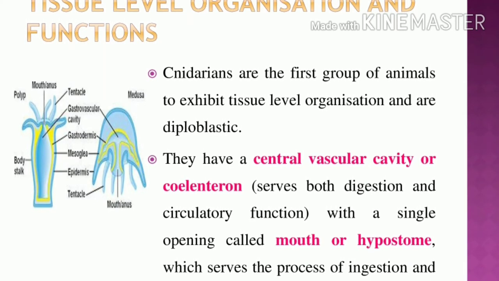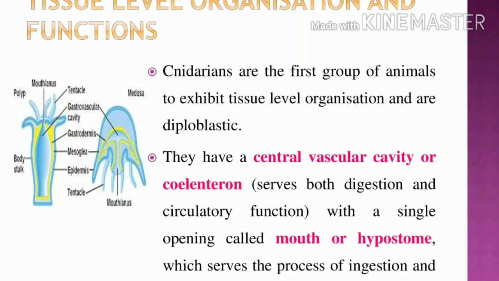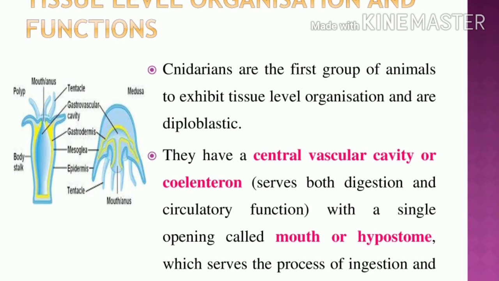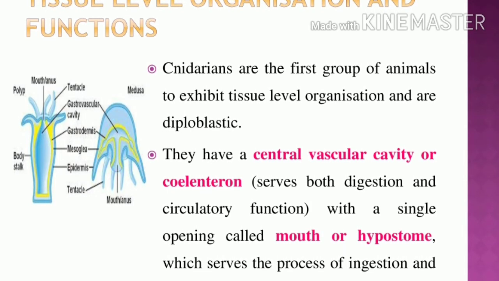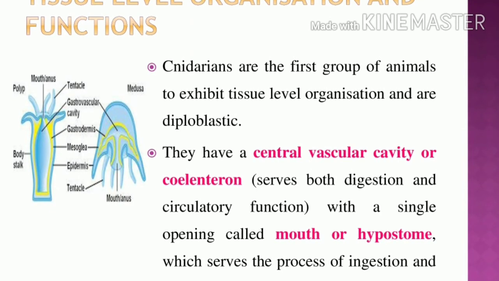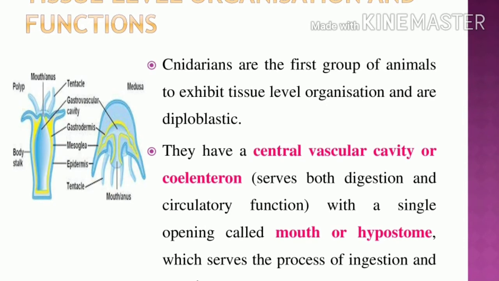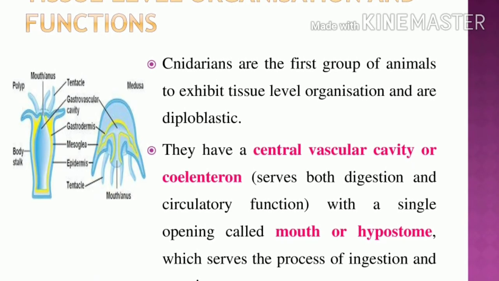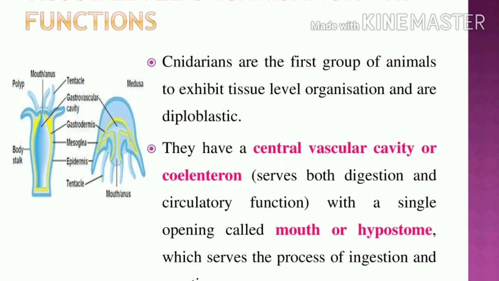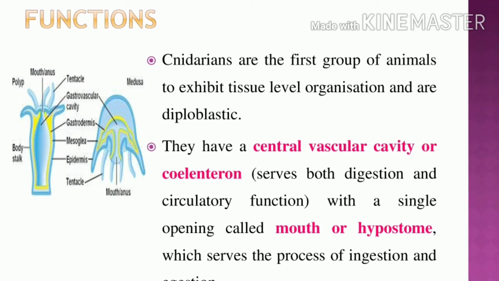Cnidarians have a central vascular cavity. What is the name of the central vascular cavity? It is called the coelenteron. It serves both digestive and circulatory functions. It also has a small single opening, called the mouth or hypostome. This mouth or hypostome serves the process of ingestion and egestion.